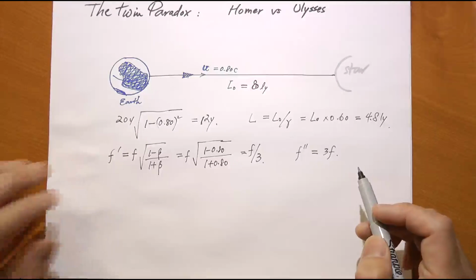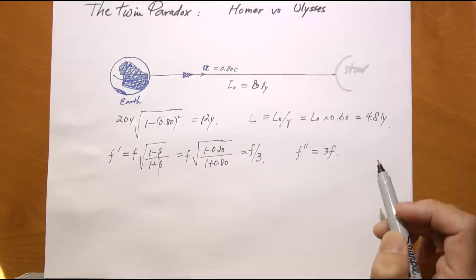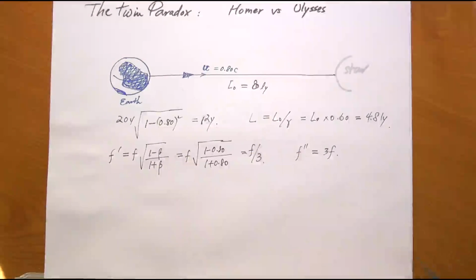So every time Ulysses receives a signal from Homer, he would agree that 1 year has passed on Homer's calendar, right? Because Homer sends 1 signal only every year. So all we have to figure out is exactly how many signals did Ulysses receive. If Ulysses received only 8 signals, then he would say Homer has only aged 8 years. If he received 20 signals, then he has to agree that Homer has aged 20 years. Right? Okay, let's see. How many signals did Ulysses receive during his trip?